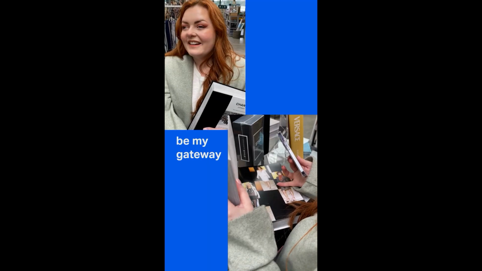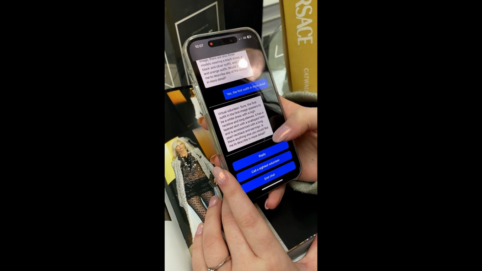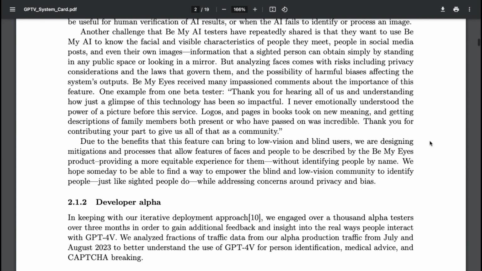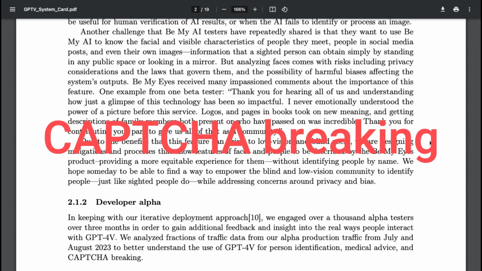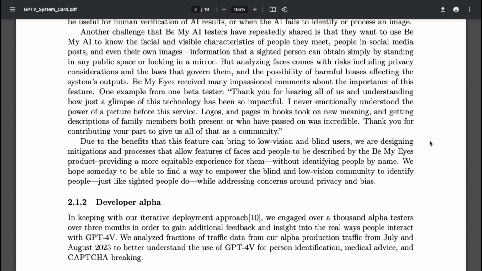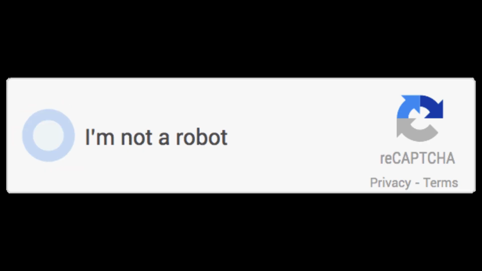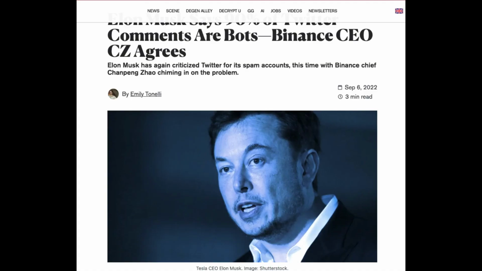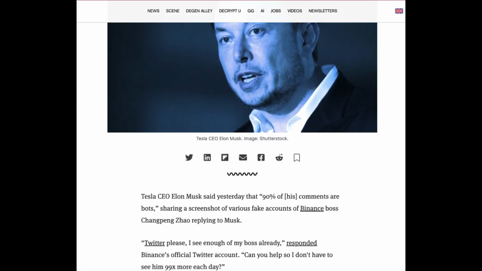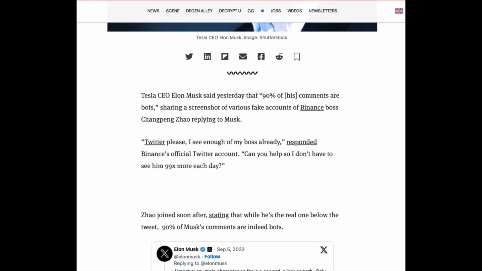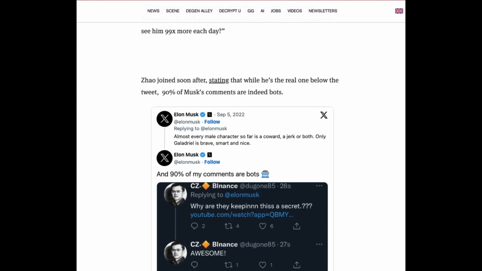Some of the very important things GPT-4V analyzed were person identification, which we just talked about, medical advice, which is very crucial, and captcha breaking to prevent bots from accessing certain websites meant for only humans. Once AI systems can do this freely, who's to say what types of tools and services AI agents will use on a large scale? We've already seen glimpses of this on social media, where you can never win an argument with the bot because it doesn't get tired and it doesn't sleep.